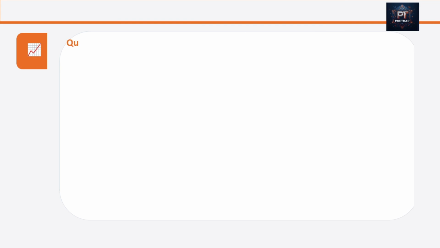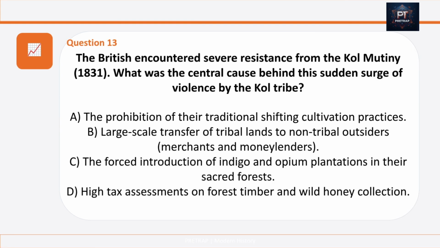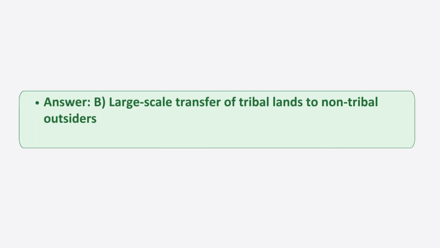Question number 13 is, the British encountered severe resistance from the Kol mutiny. What was the central cause behind this sudden surge of violence by the Kol tribe? Option A, the prohibition of the traditional shifting cultivation practices. Option B, large scale transfer of tribal lands to non-tribal outsiders. Option C, the forced introduction of indigo and opium plantation in the sacred forest. Option D, high tax assessment on forest timber and wild honey collection. And your answer is option B, large scale transfer of tribal lands to non-tribal outsiders.